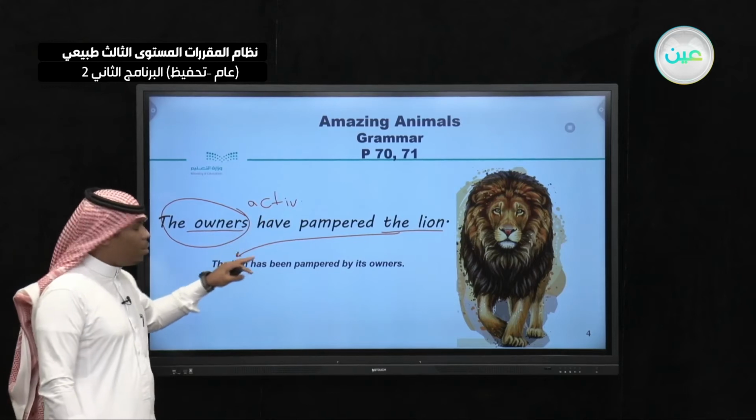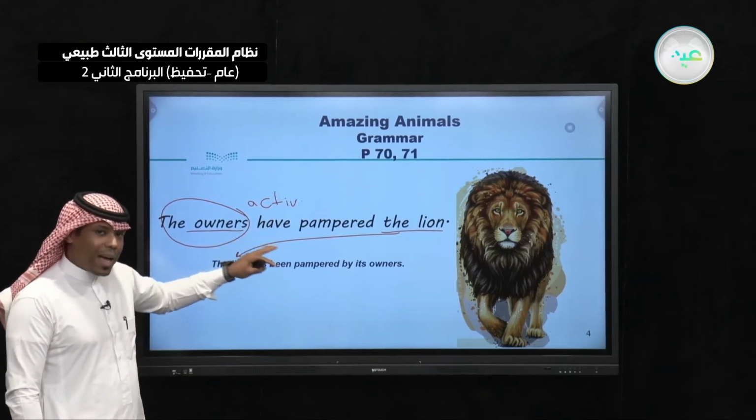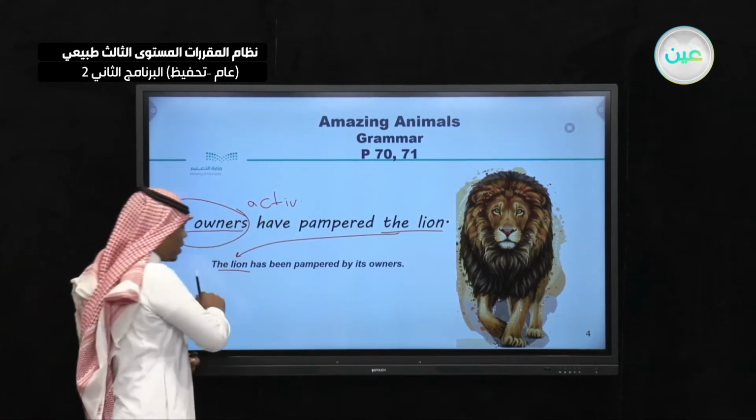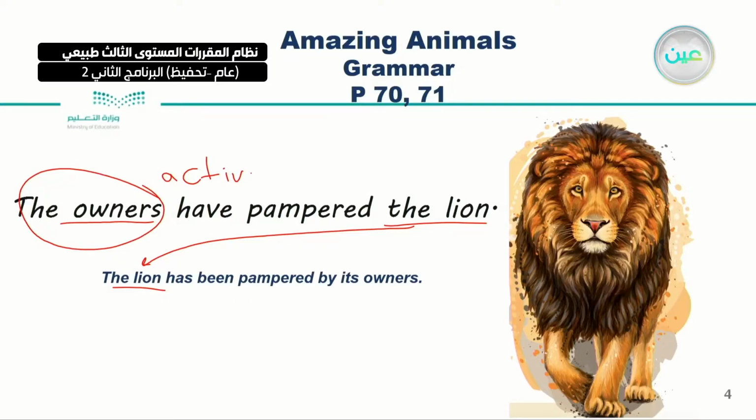So I have to use the same tense as in the active sentence. So the lion has been. I also have to add the form of be. Here we have been. Pampered, as usual, then by its owners.